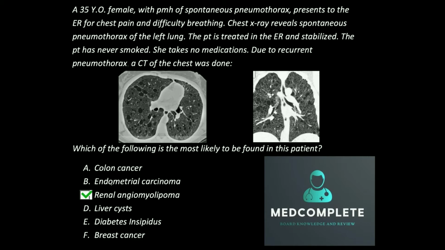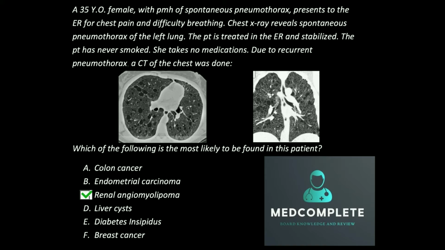Okay, so going back to our answers, colon cancer. Many things can give you colon cancer. Obviously, there's an entire list, but the most common on your exam tends to be inflammatory bowel diseases like Crohn's or ulcerative colitis. Endometrial carcinomas, the only genetic disorders that they generally test you on would be Lynch syndrome, which is usually a popular one that comes up a lot. Liver cysts are not found here, but they're found in adult polycystic kidney disease. Those patients can get liver cysts and pancreatic cysts. We'll do questions on each one of these later.